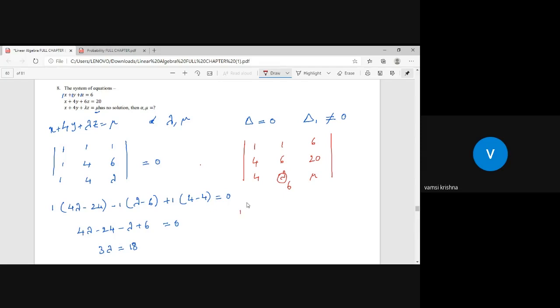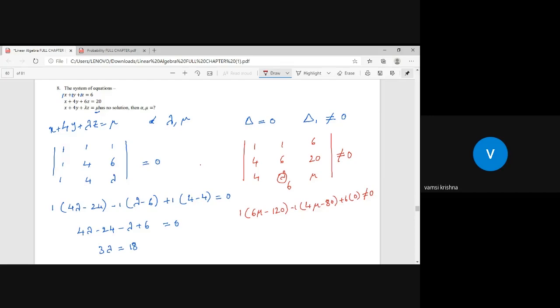So 1 into 6 mu minus 6 into 20, that is 120, minus 1 into 4 into mu minus 80. Okay, 4 mu minus 80 plus 6 into 24 minus 24, I think this is 0. And finally, according to the given condition, this should not be equal to 0, and here also it should not be equal to 0.